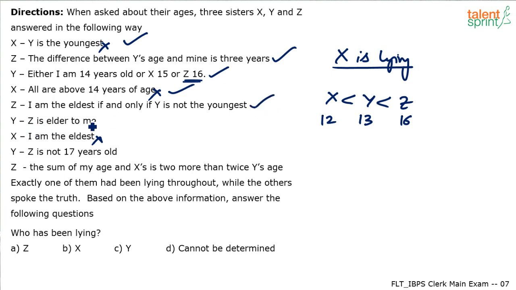Then y says z is elder to me. It is also correct. Z is elder to me. X says I am the eldest. It should be wrong. Yes, x is not the eldest. Satisfied. Y says z is not 17 years old. Yes, z is not 17 years old. It's also satisfied.